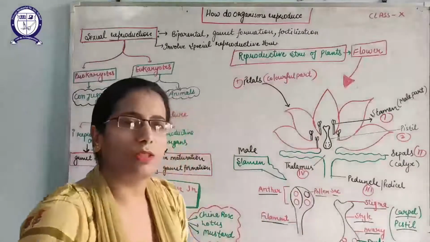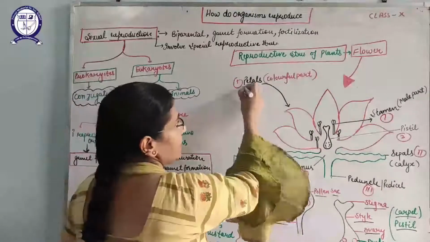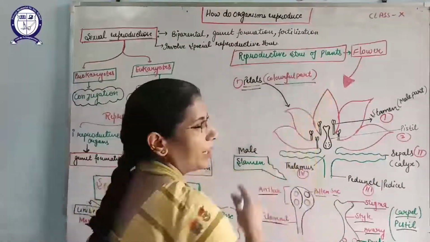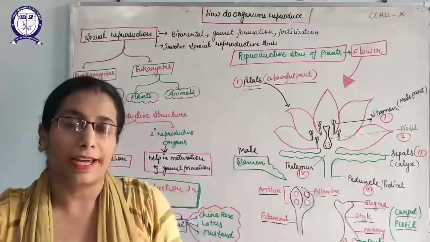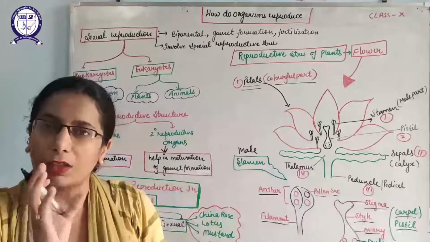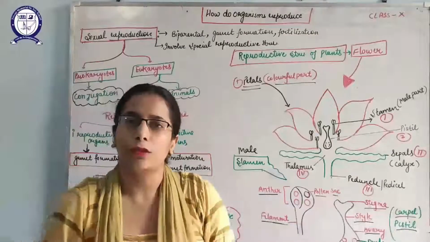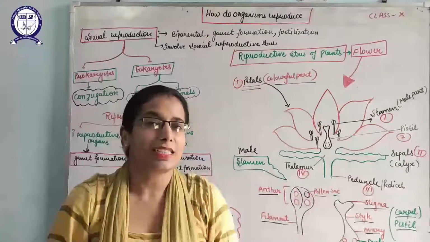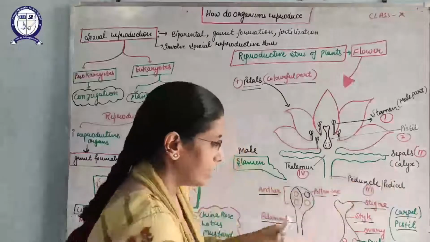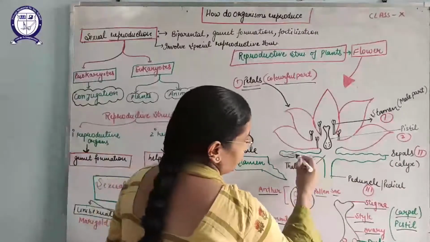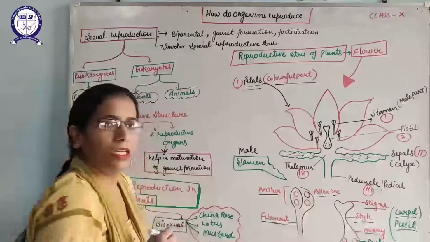Then what is the function of these accessory parts? Yes, first we will discuss the petals. These are the petals, the colorful parts of the flower. Flowers may be yellow, red, pink. These colored parts of the flowers are known as petals. Why are these colorful? These are for attracting the insects for pollination. Second is the sepals. These are the sepals. These green leaf-like structures are known as the sepals.